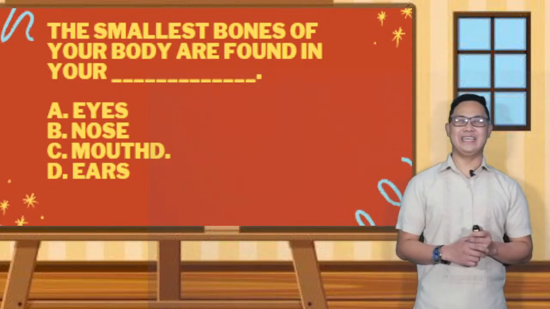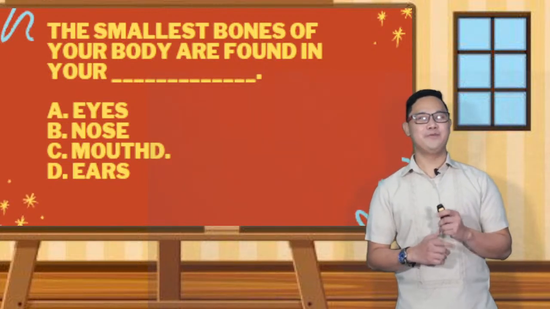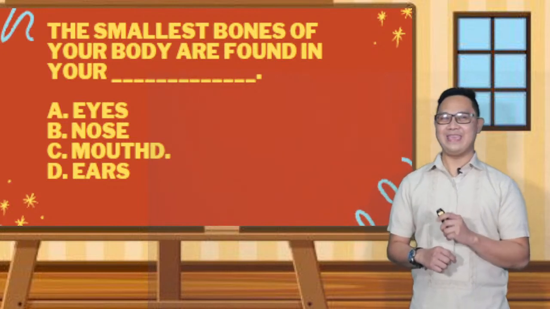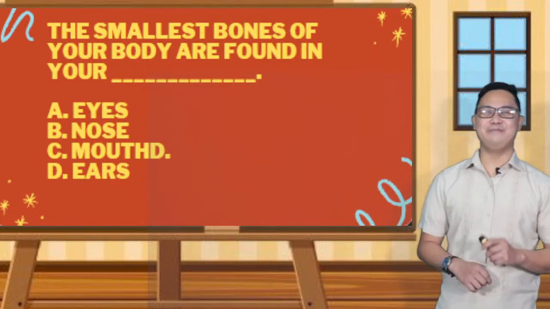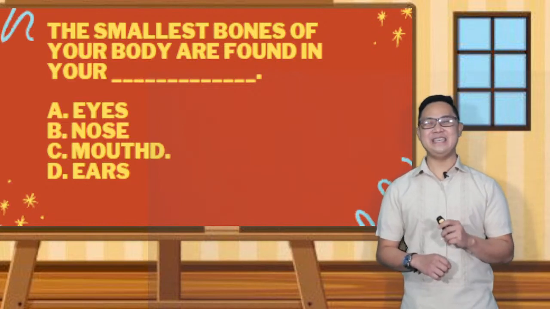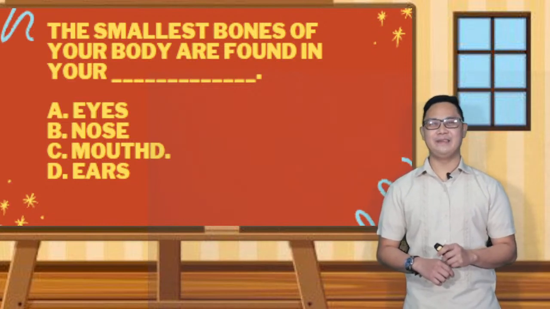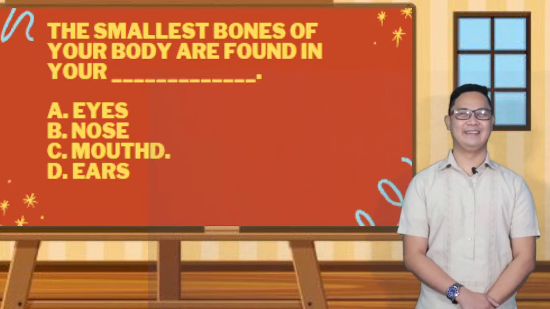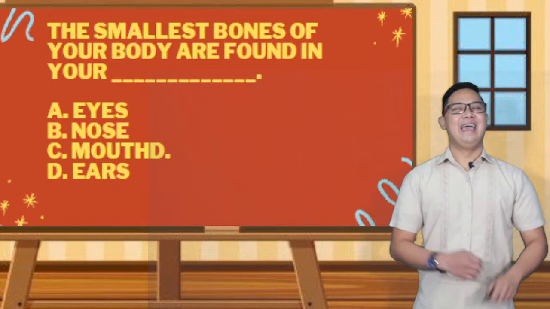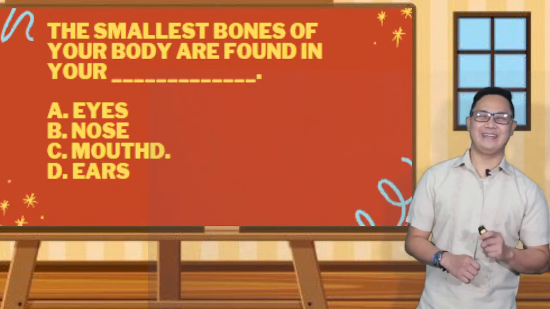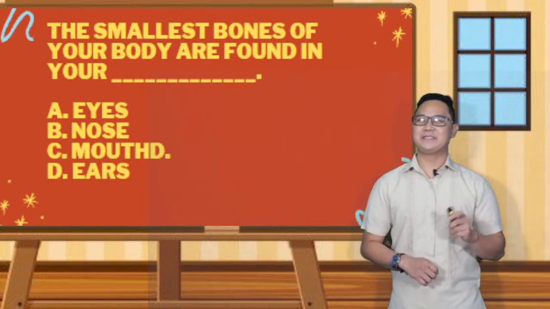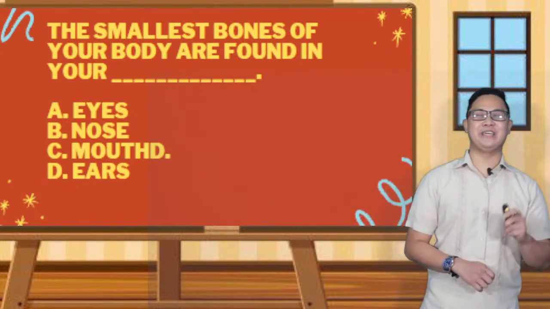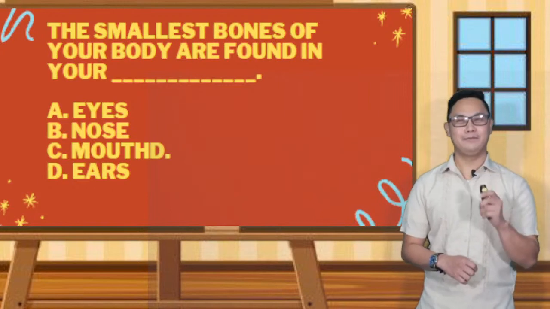So the last question is, the smallest bones of your body are found in your blank. A, eyes. B, nose. C, mouth. D, ears. 5 seconds. Okay, the correct answer is letter D. You can find them in your ear. So if you get 3 and above, you're amazing. Don't worry, we will make sure that you will learn a lot from today's lesson.